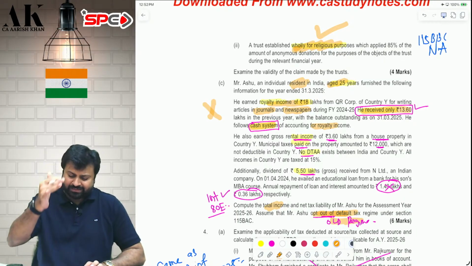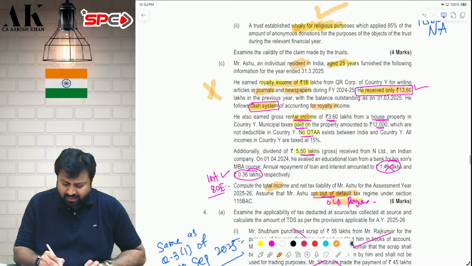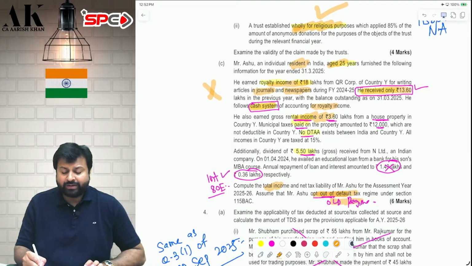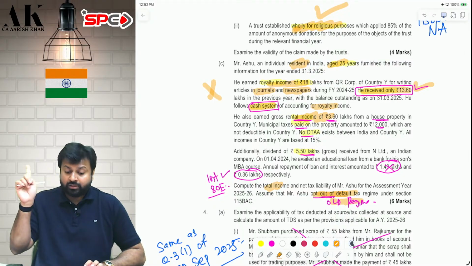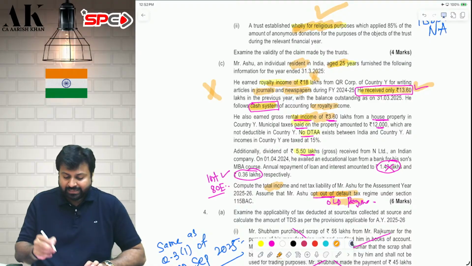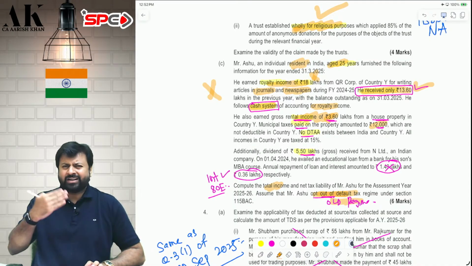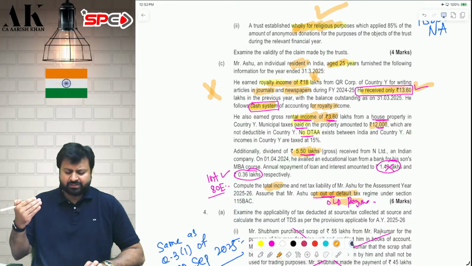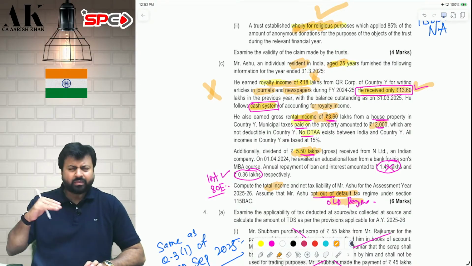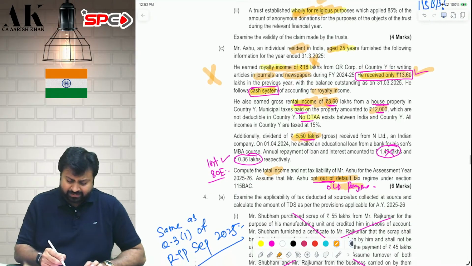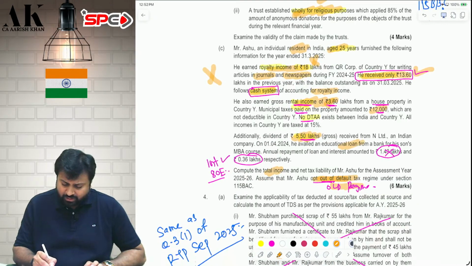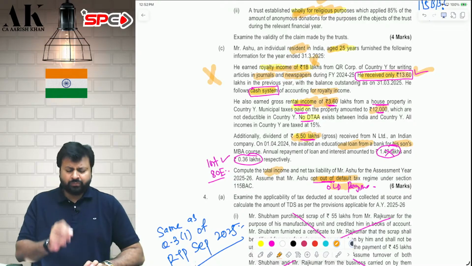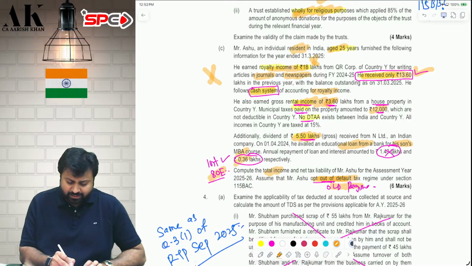Be very careful. This is the second important thing. Apart from that, nothing great is there in this question. Rest is very simple. Ashu is earning royalty, therefore in PGBP, what will you take? Only 13.6 lakhs. No 80QQB deduction. Don't take 18 lakhs. Second, rental income 3.6 lakhs. You can reduce 12,000 rupees standard municipal tax, and 30% standard deduction. So rental is very normal. Dividend, you can take 5.5 lakhs, which is received, and the gross amount is given. So you take directly 5.5 lakhs, and then there is repayment of education loan taken for your son's MBA course. For that you can claim interest deduction under 80E.